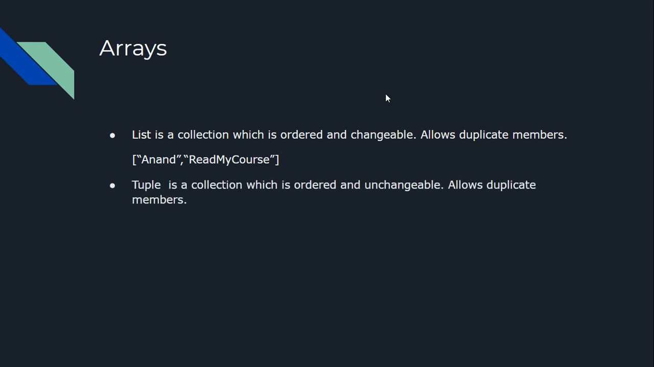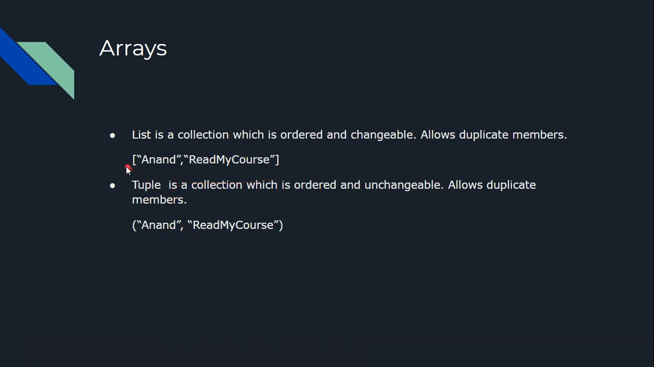Next is tuple. Tuple is also a collection which is ordered. Ordered means again it will have a position associated, all the members have some position. Like in this list, Anand is present at the first position, read my course is present at the second position. Similarly, tuple is also a collection which is ordered, and it is unchangeable. The difference between tuple and list is that list is ordered and changeable, while tuple is ordered but not changeable. It also allows duplicate members.